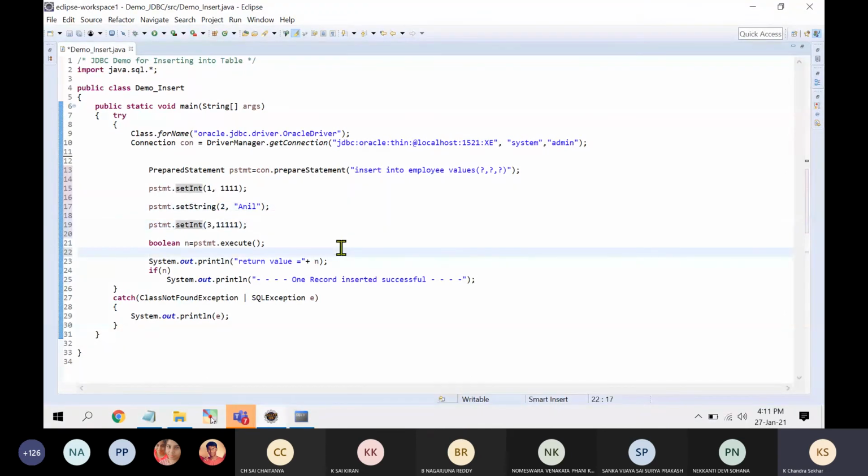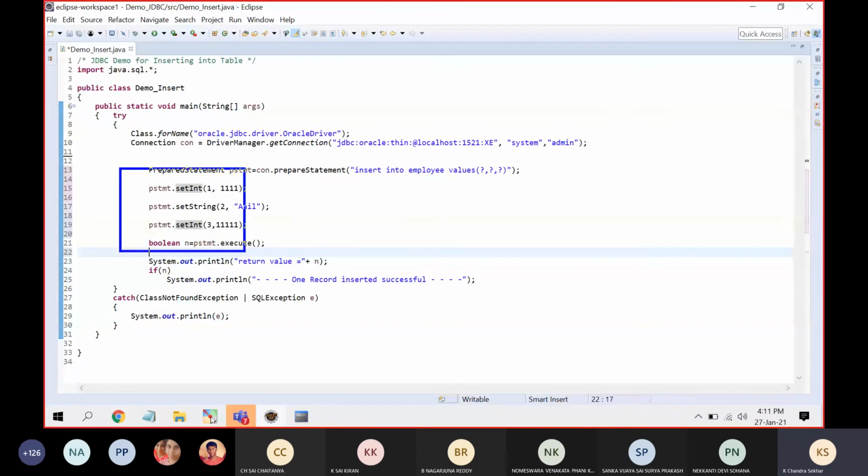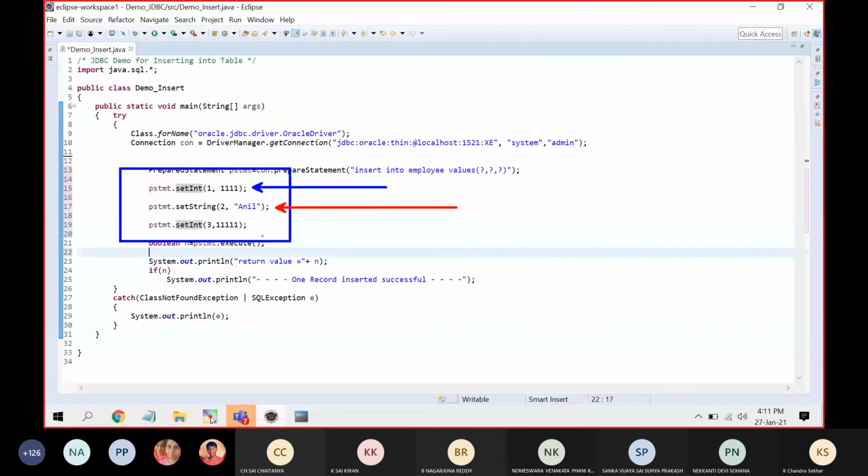Try to notice the differences between these three functions. Here this is integer, here integer, and try to notice this one. This is the first parameter, second parameter.